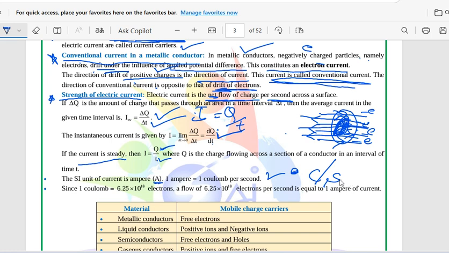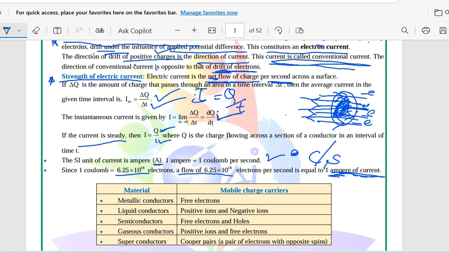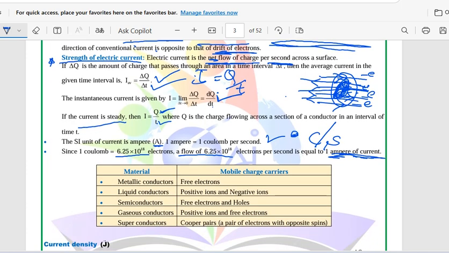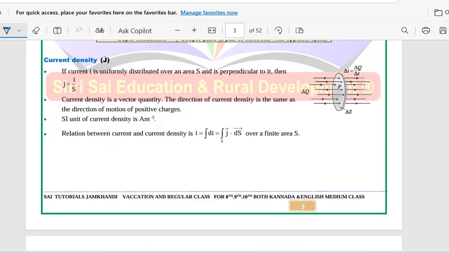So 1 coulomb is equal to how much? 6.25 into 10 to the power of 18 electrons. So a flow of 6.25 into 10 to the power of 18 electrons per second is equal to 1 ampere of current. So I hope this concept is clear to you. This is about the strength of electric current.